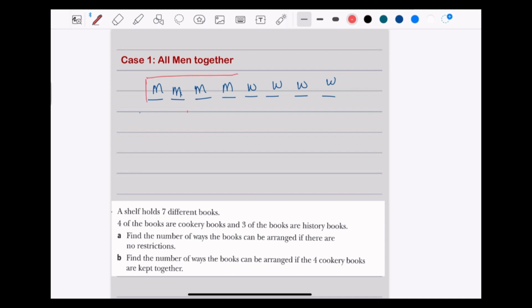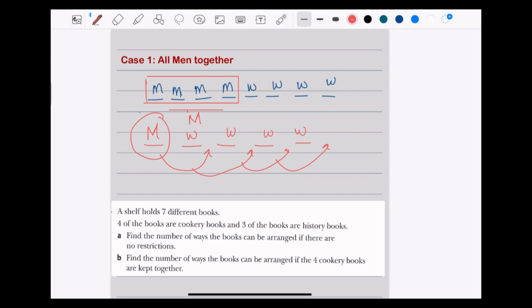Let's make a block here and call it a compartment, capital M. Now I can say capital M, women, women, women, and women. So they all can shuffle, because the whole block of 4 men can be here, here, here, and here, yet they are together.